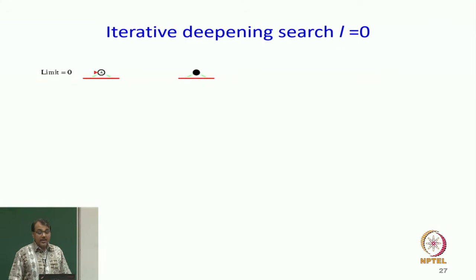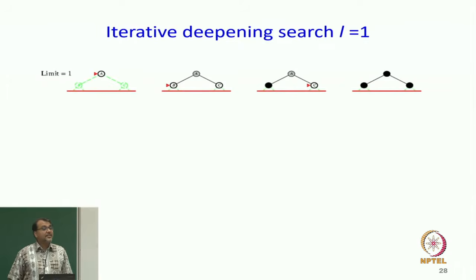And what would I do when I increase my limit to 1? How many nodes will I touch? You should be able to answer this question. My branching factor is B, my depth limit is 1. How many nodes am I going to touch? B plus 1. 1 node at the top and B nodes at the next level.